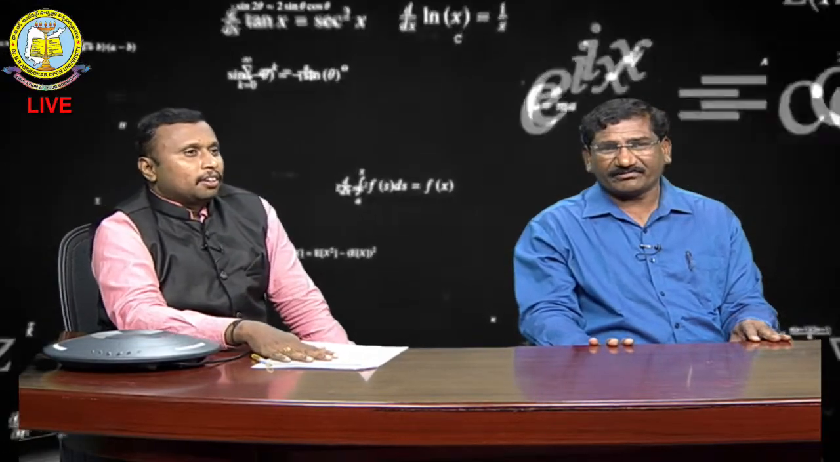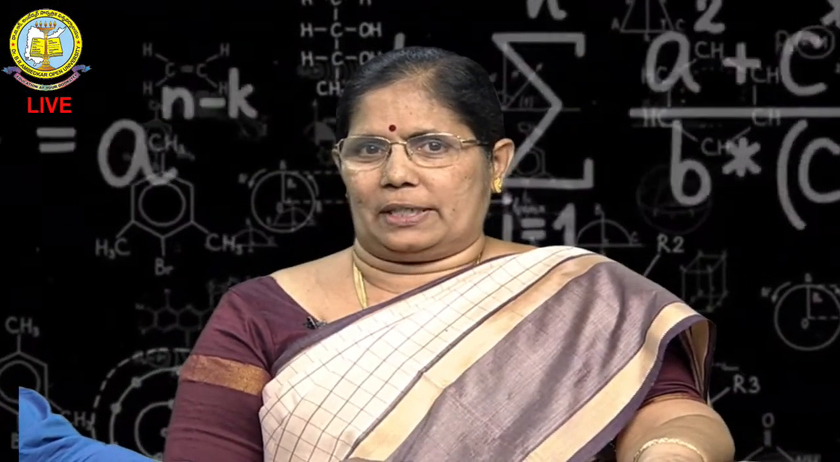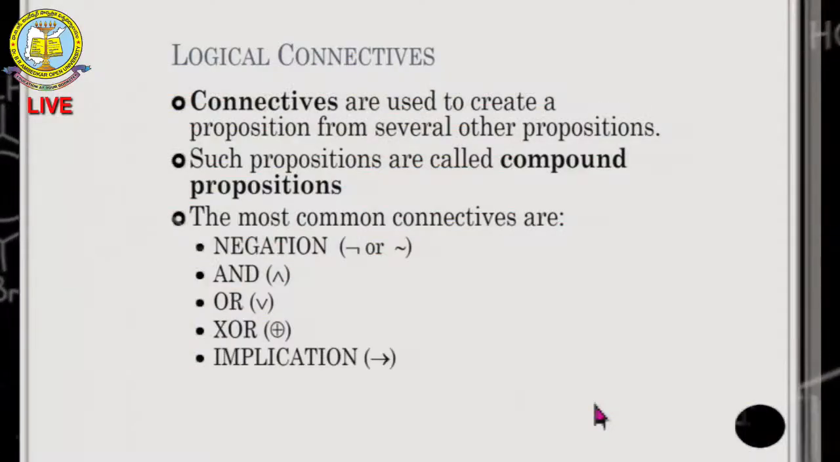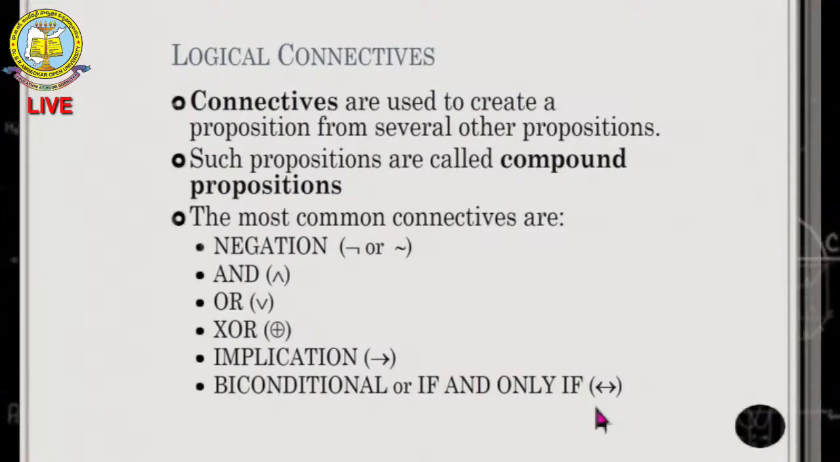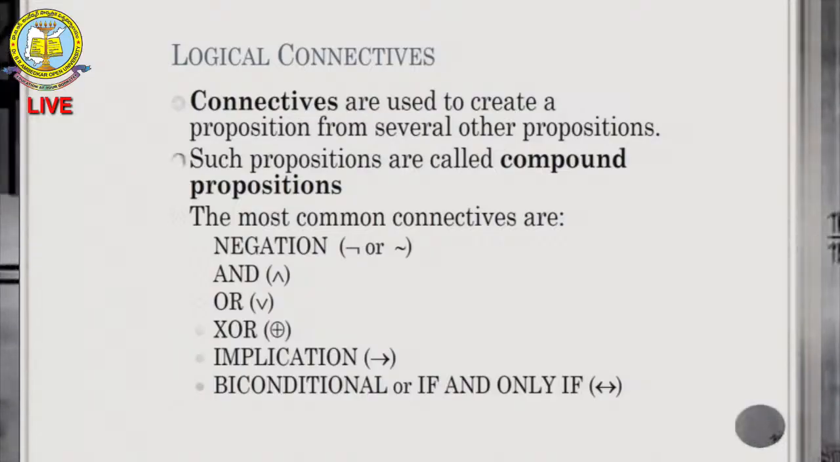Thank you, sir. Next, ma'am. Precisely, sentences without truth values are not statements, and we can combine these statements with logical connectives. Connectives are used to create a proposition from several other propositions. The most commonly used connectives are negation, and, or, exclusive or, implication, and biconditional, or if and only if. So these are the connectives we are going to discuss today.